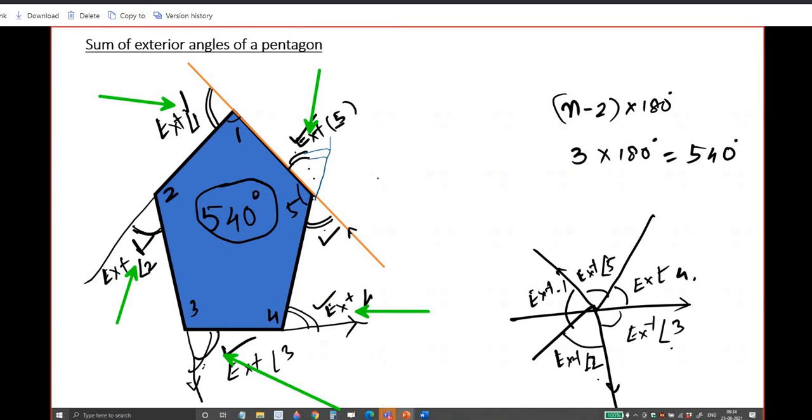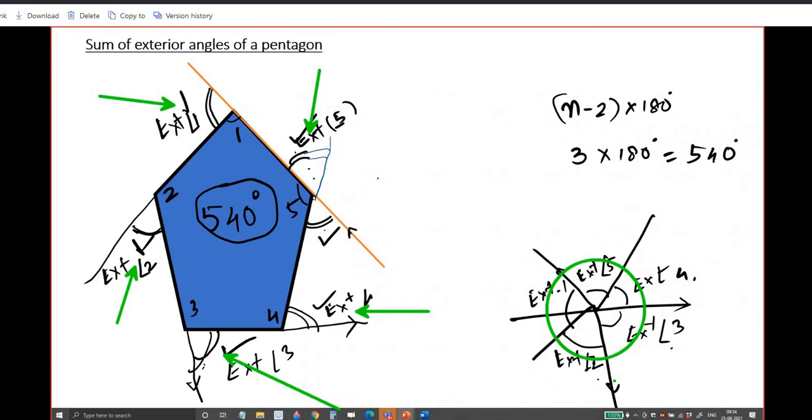Right? I can cut and paste them, and arrange them like this: exterior angle 1, 2, 3, 4, 5. When I arrange them, what will it become? It will form a circle. Is that understood? Yes, sir.